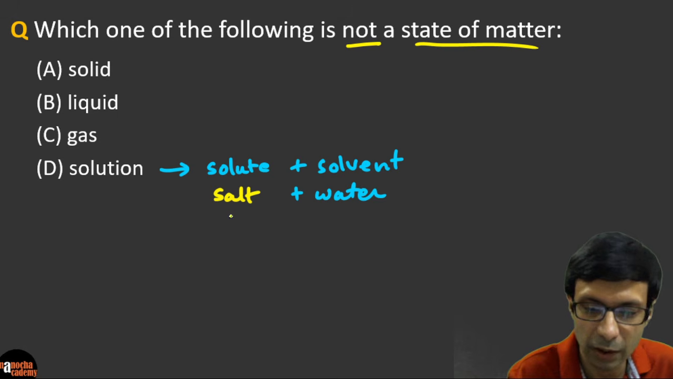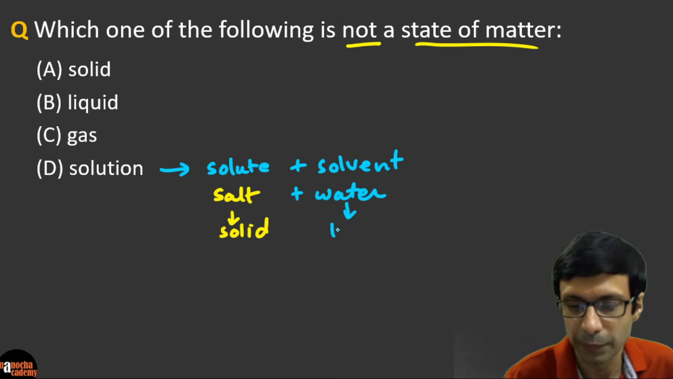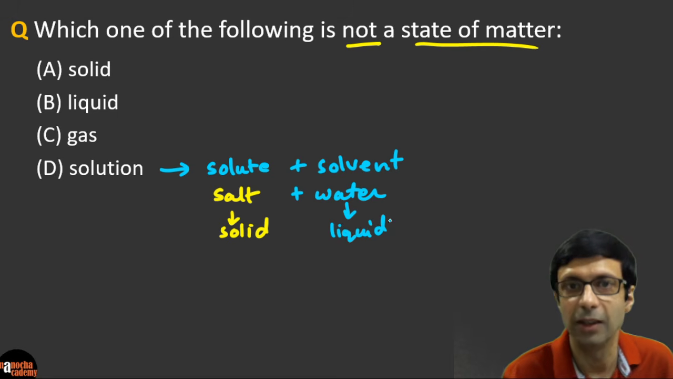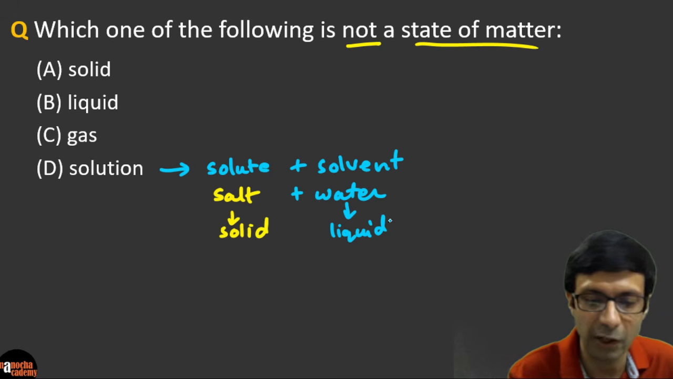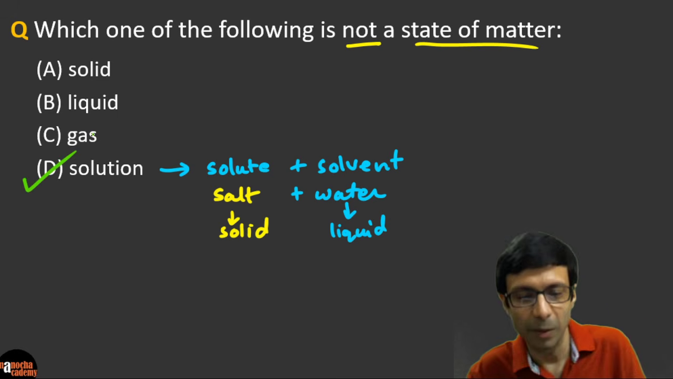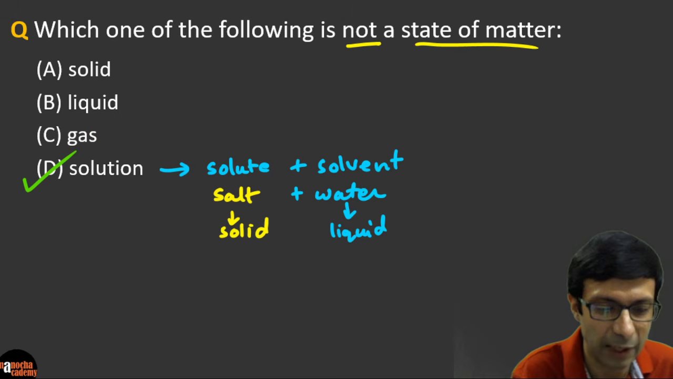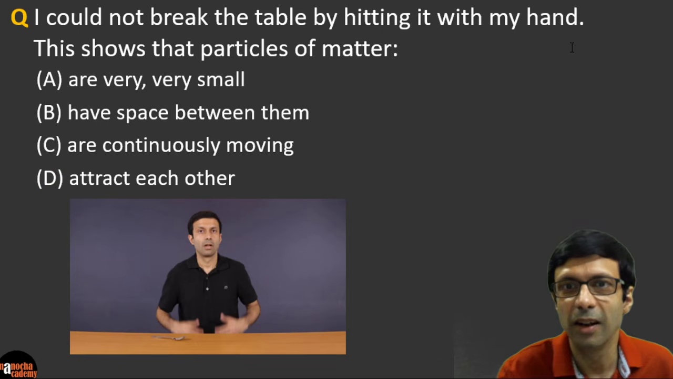Because if you look at salt, there's the solid, and then you have water, which is liquid here. So there are two states in a solution, right? Solid and liquid. And so we don't consider it as a separate state of matter. So excellent. The right answer, you guys got it. Superb. It is D. The answer, solution is not considered a separate state of matter. Very good. So now let's take a look at our next question